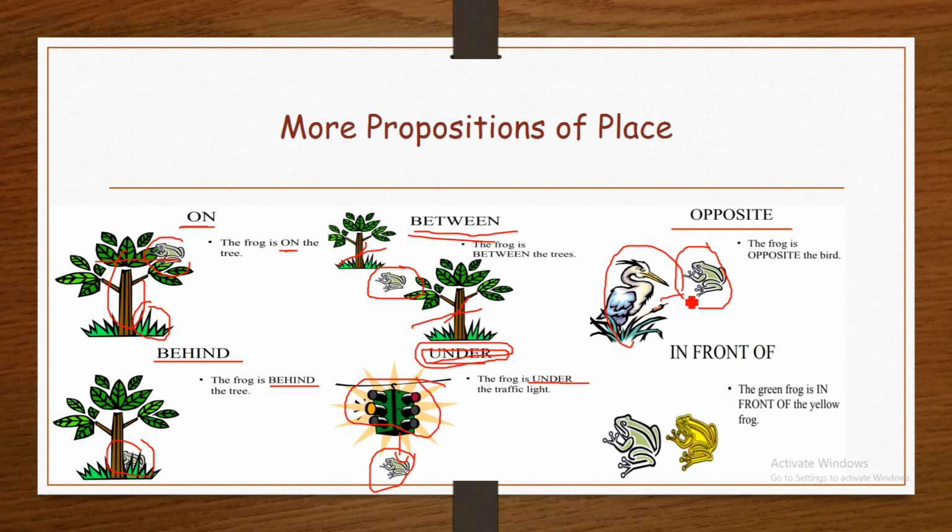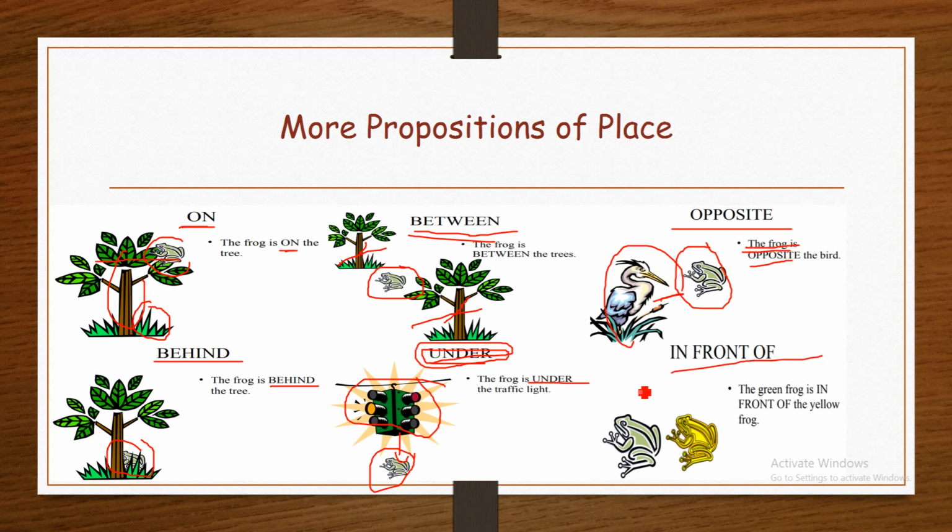They are opposite to each other. Therefore we say the frog is opposite the bird.